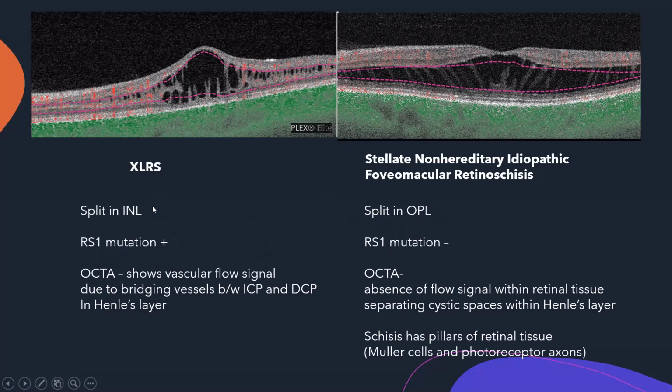These signals, as we see here, show vascular flow signals due to the bridging vessels between the ICP and the DCP in the Henle's layer. These bridges that we see in the OCTA are due to vascular flow signals, but in SNIFR there isn't any. Earlier we used to think that the retinoschisis was due to Muller cells, but later, with the advent of OCTA, we came to know that these are actually flow signals. These are vascular bridges of the intermediate and deep capillary plexuses.